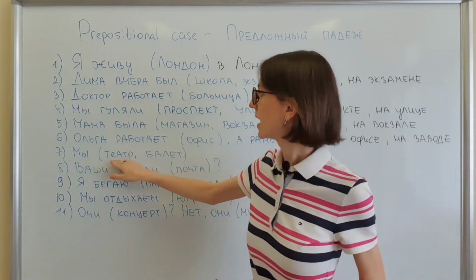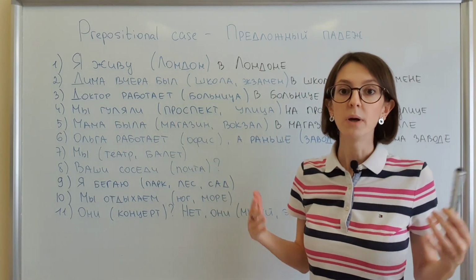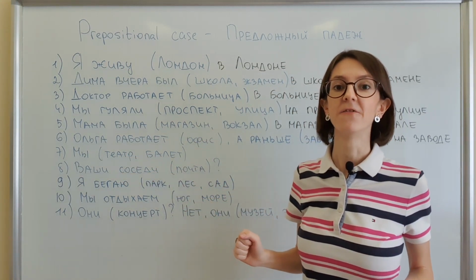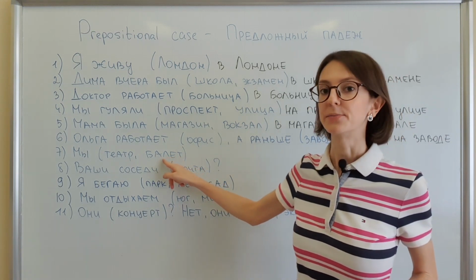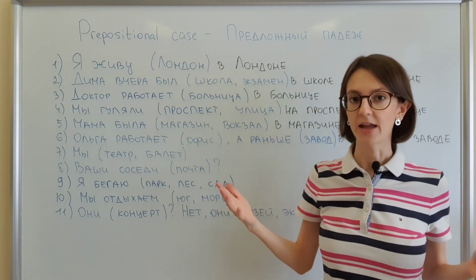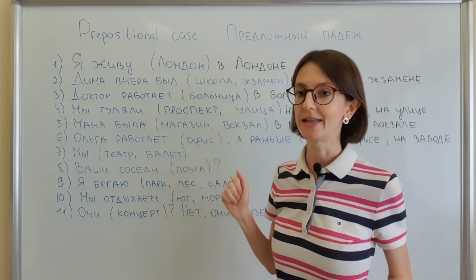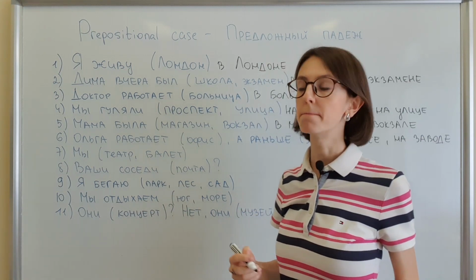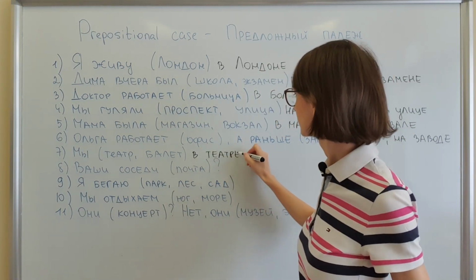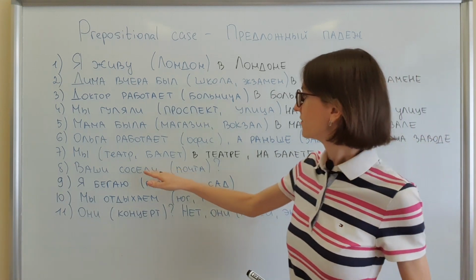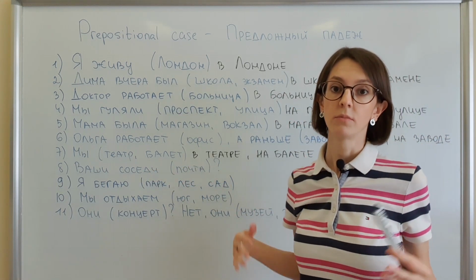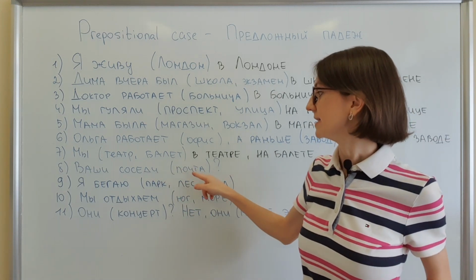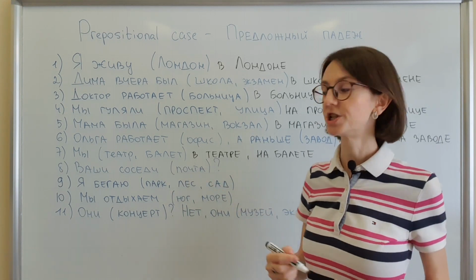Мы театр, балет. Мы где? We are inside the theater. Мы в театре, but ballet is considered an event, so we need to use preposition НА. На балете. Мы в театре на балете. Ваши соседи почта. Where are your neighbors? Где ваши соседи? На почте.